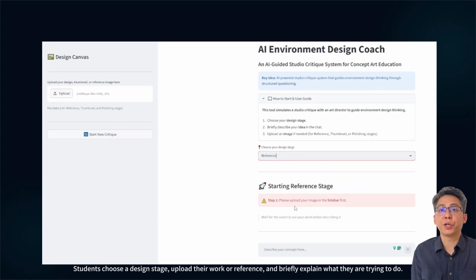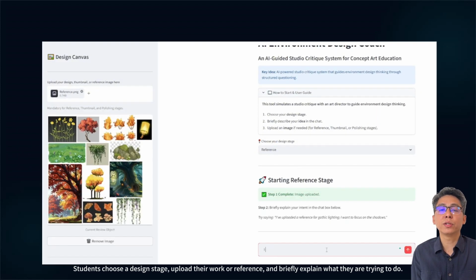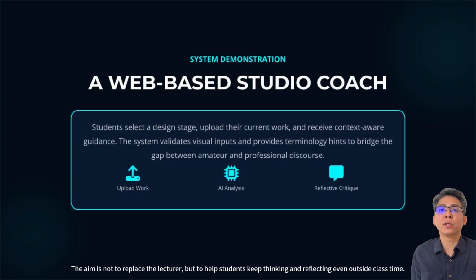This is how the system works in practice. Students choose a design stage, upload their work or references, and briefly explain what they are trying to do. The AI then responds with guided questions. The aim is not to replace the lecturer, but to help students keep thinking and reflecting even outside class time.